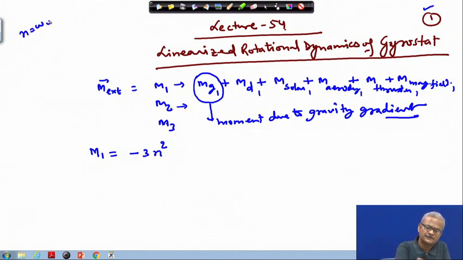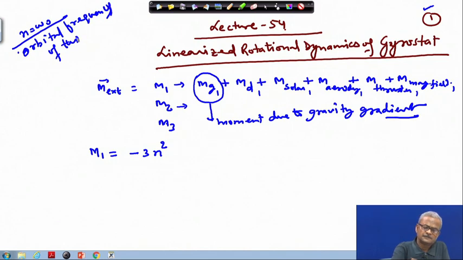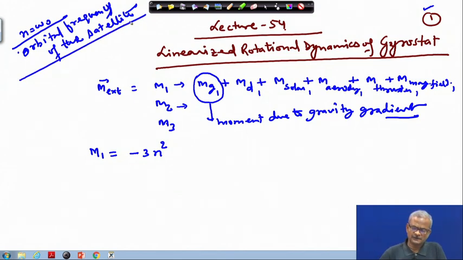Here n equals omega 0, which is the orbital frequency of the satellite, and this is times minus I2 minus I3, and then we have written C23 C33.